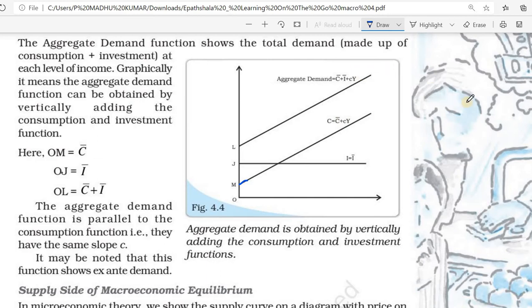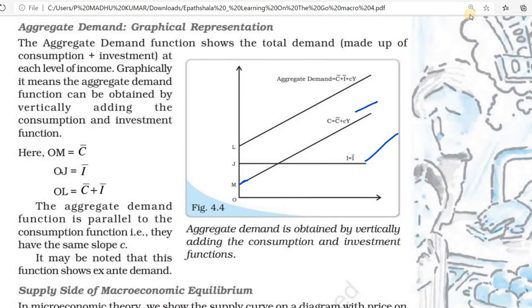Okay, that one is the aggregate demand. When we add this investment function and consumption function, we can draw a line above this one. That is the aggregate demand: autonomous consumption plus autonomous investment plus CY, the induced consumption. That one is the induced income. Then that is the aggregate demand.